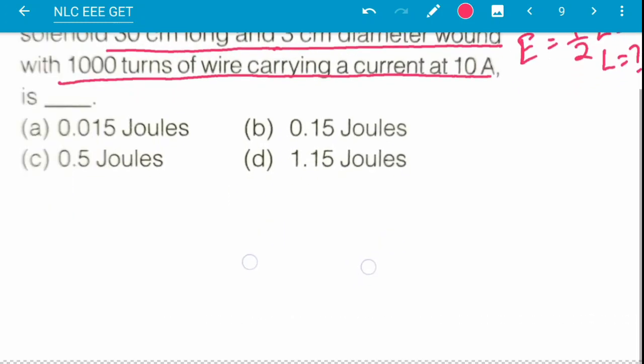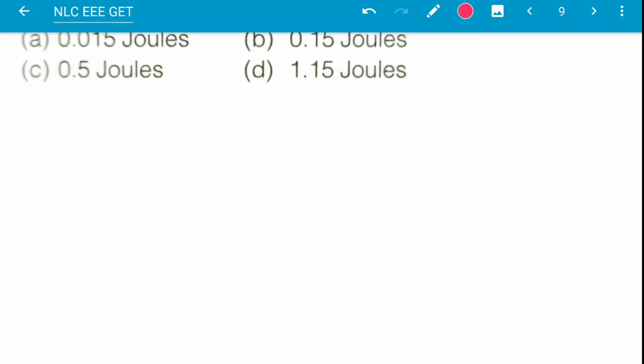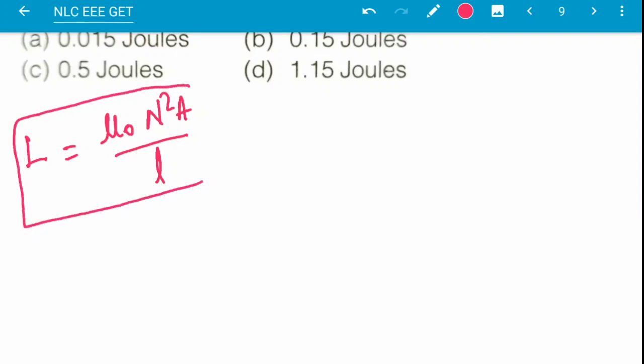For the solenoid, L is given as mu 0 N square A by l. Remember this formula. This formula is very much important, and you may find in any exam this formula is asked a number of times.